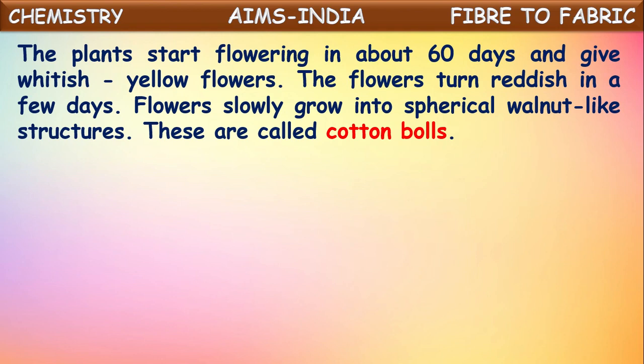These are called cotton balls. So first these cotton plants yield cotton flowers which are whitish yellow in color. They slowly convert into reddish color. After a few days, these reddish colored flowers start converting into spherical walnut-like structures. These walnut-like structures are called cotton balls.